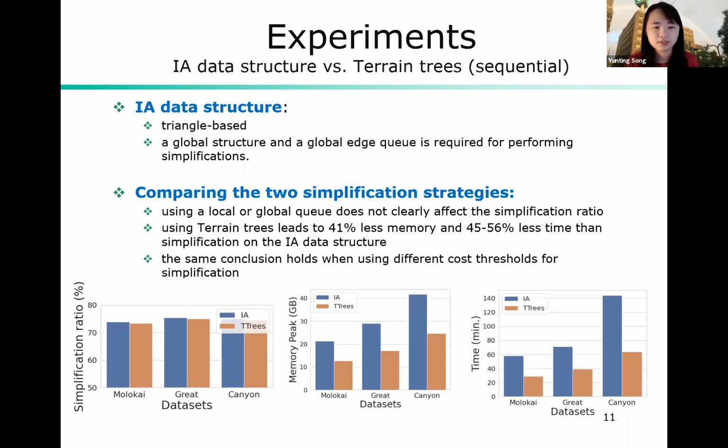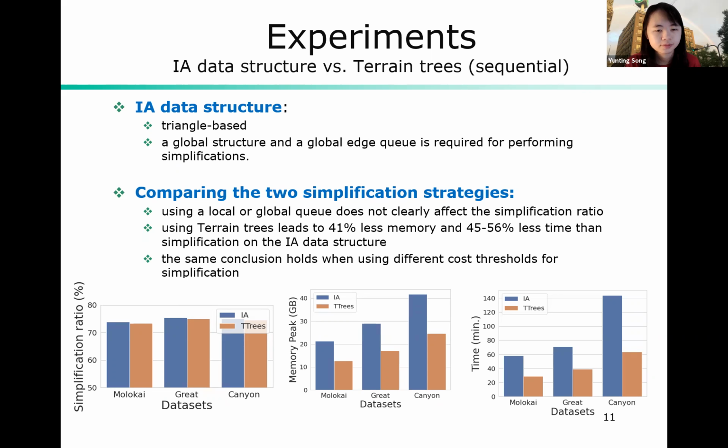We also find that the simplification of terrain trees leads to 41% less memory cost, 45 to 56% less time cost compared to the simplification on the IA data structure. The same conclusion holds when we use different cost threshold and when we contract different numbers of edges.